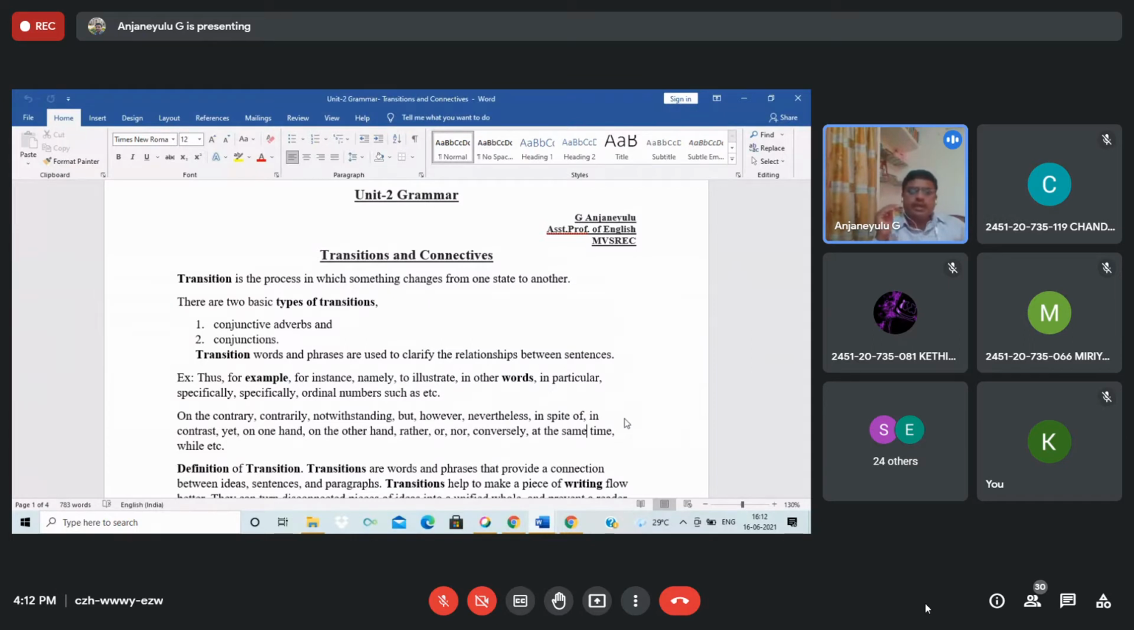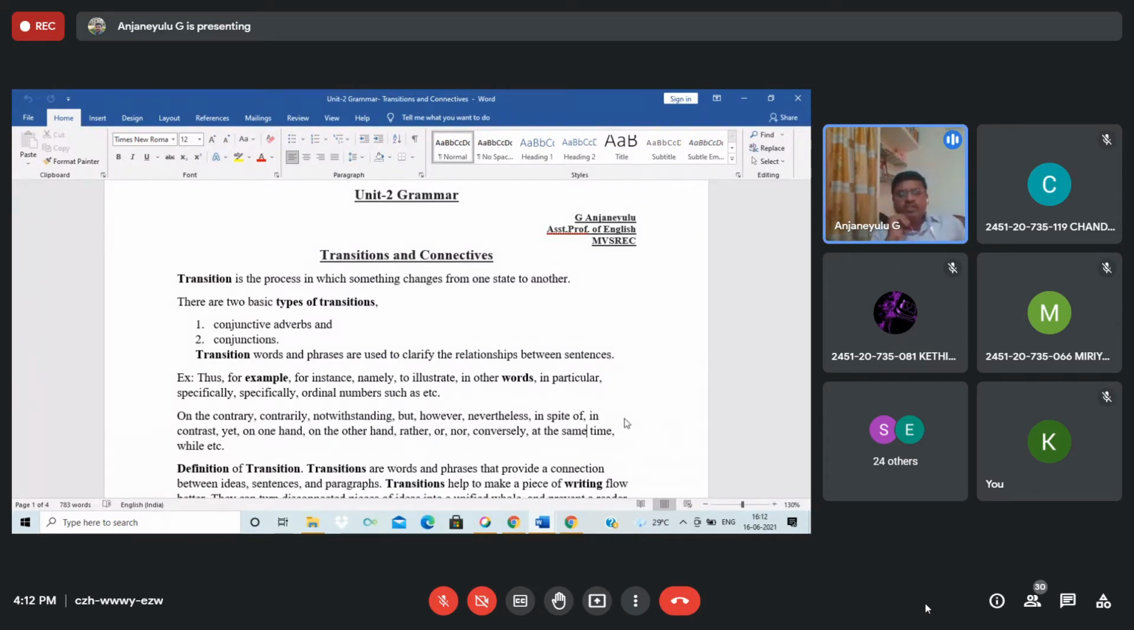transitions and connectives help you to extend the sentence, to extend the paragraph, to give more and more information using conjunctions. I think you know what is meant by conjunction. In grammar, as you studied earlier in intermediate and school level, you have studied grammar points like parts of speech, isn't it? Parts of speech, there are 8: noun, pronoun, verb, adverb, adjective, preposition, conjunction, and interjection, isn't it?